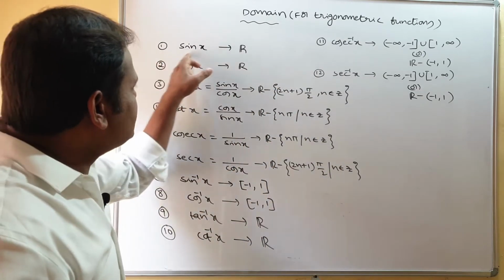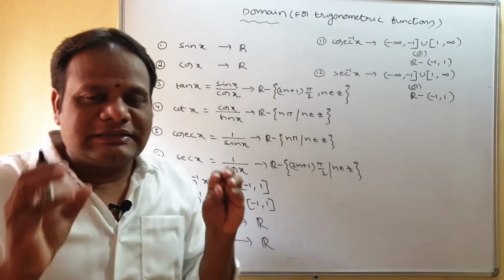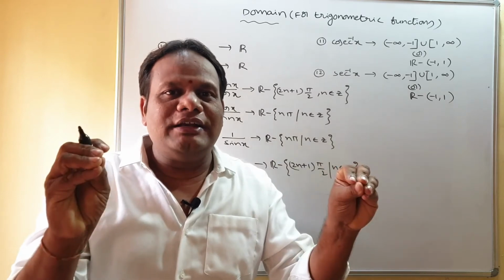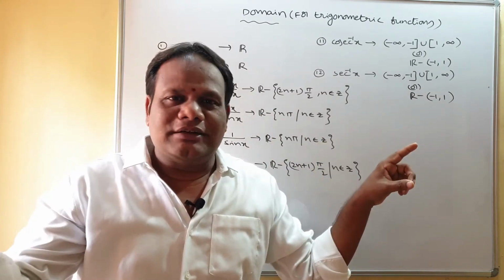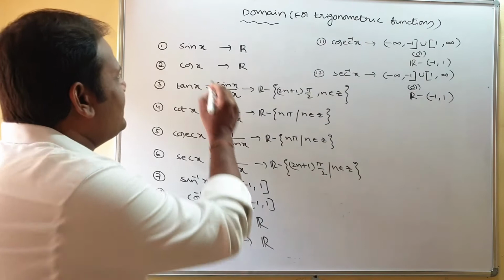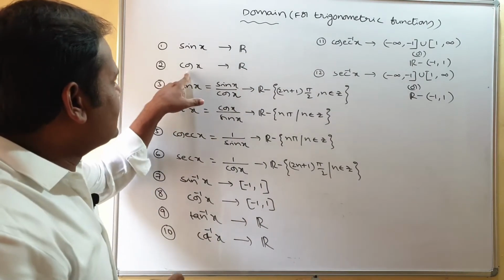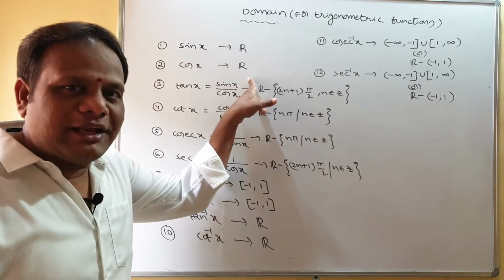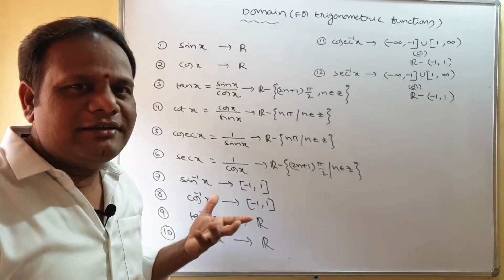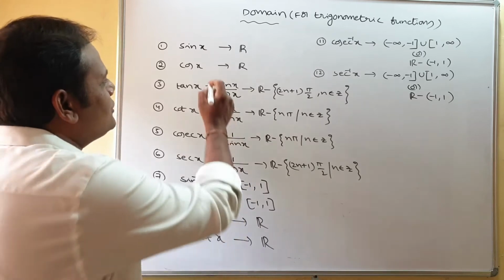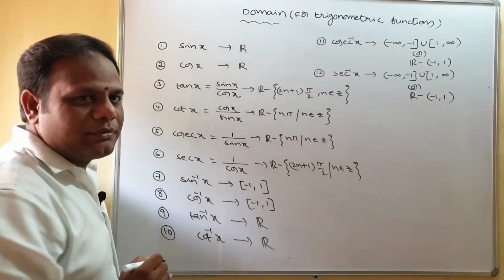See, coming to sin x, you know that sin x function is defined on entire real number set, is it? So coming to sin x, domain is real number set. Cos x, domain is real number set. Cos x also defined at everywhere, is it? So for that domain is real number set.